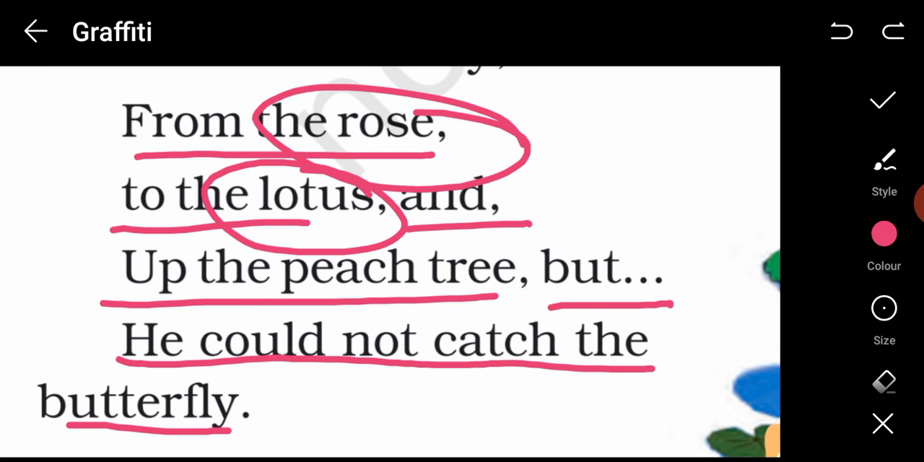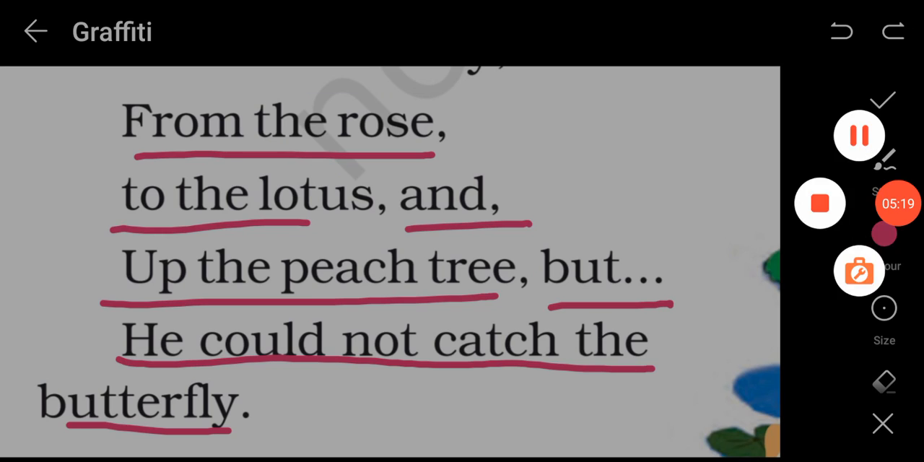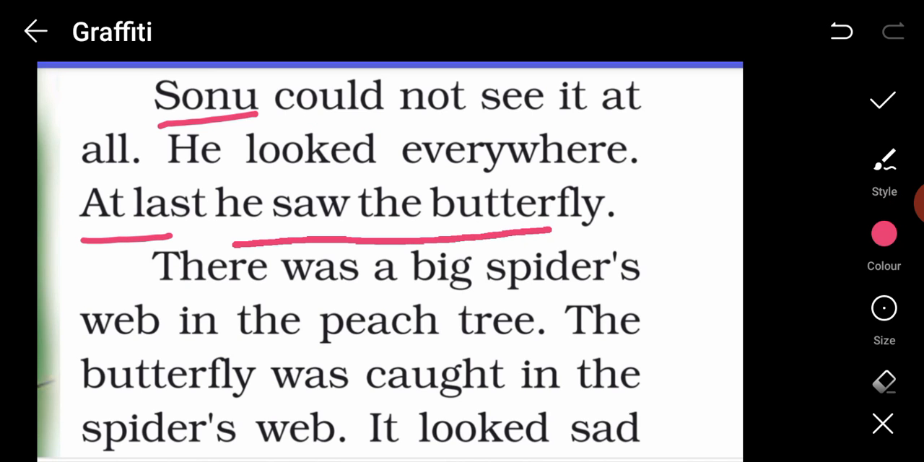But what happened? Was he able to catch the butterfly? Oh no, he was surely not able, because the butterfly seems a fast insect. It flies away before he even comes closer to it. Sonu could not see it at all. He looked everywhere. Where did the butterfly go? Did it run away? At last, he saw the butterfly. Okay, so he has found it.